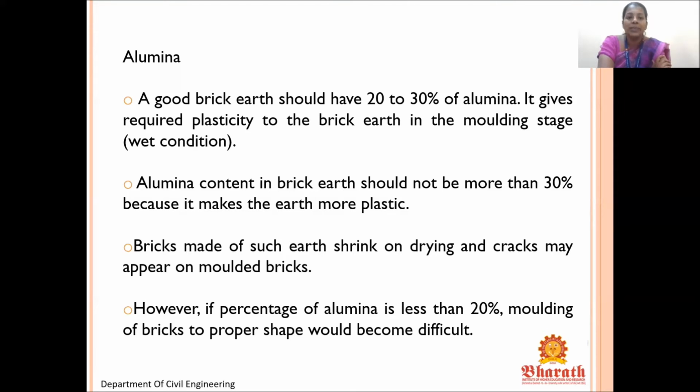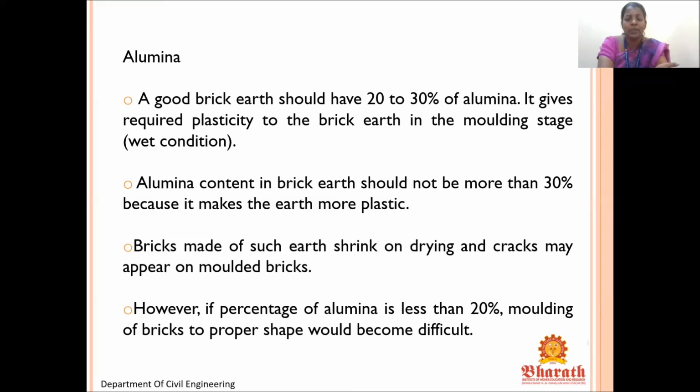Alumina. A good brick earth should have 20 to 30% of alumina. It gives the required plasticity to the brick earth in the molding stage, that is in wet condition. The alumina content in brick earth should not be more than 30% because it makes the earth more plastic. Bricks made of such earth shrink on drying and cracks may appear on the molded brick. So if the alumina exceeds 30%, what will happen?